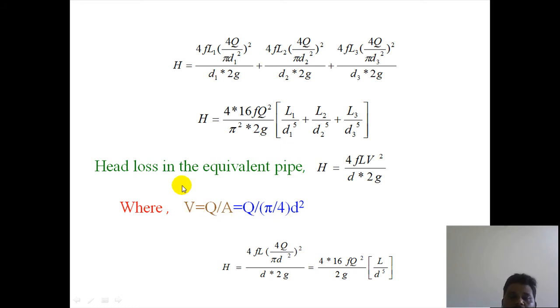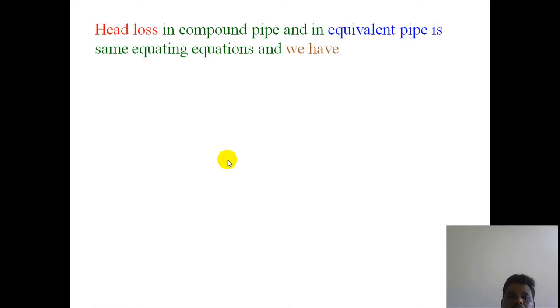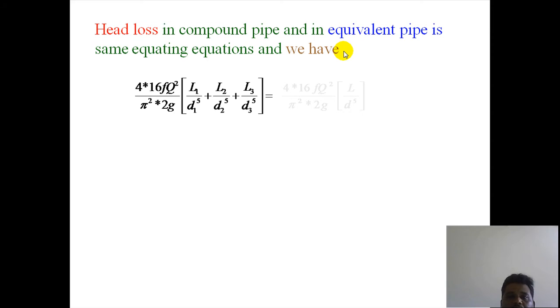From that we get H equals 4f, and in place of V we write 4Q divided by pi D square whole square, multiplied with 1 by 2g into D. Now it is 4 into 16 f Q square by pi square into 2g, multiplied with L by D power 5. Now equating the head loss in the compound pipe and the equivalent pipe,